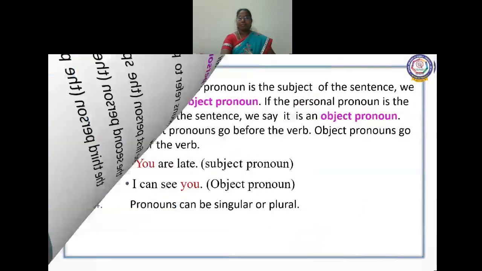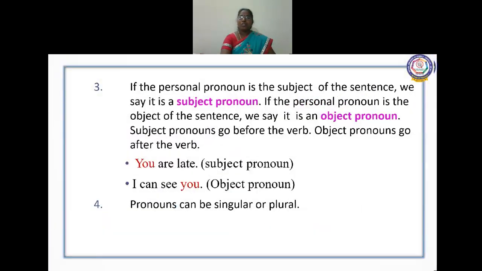And if the personal pronoun is the subject of the sentence, we say it is a subject pronoun. If it acts as a subject, then we call it a subject pronoun. And if the personal pronoun acts as an object, then we call it an object pronoun. Always, a subject pronoun comes before the linking verb. Object pronouns come after the linking verb.